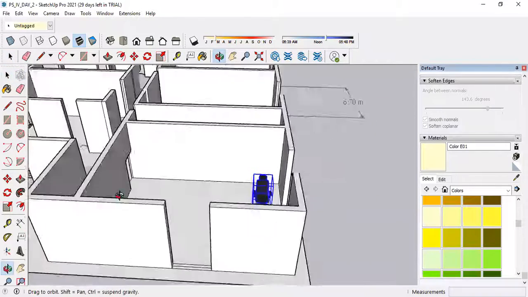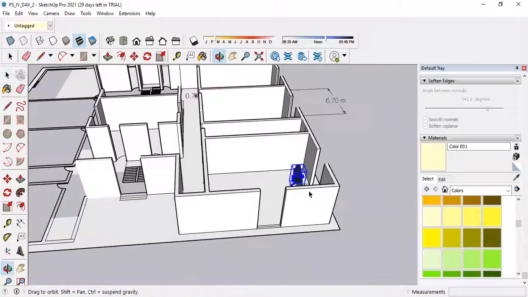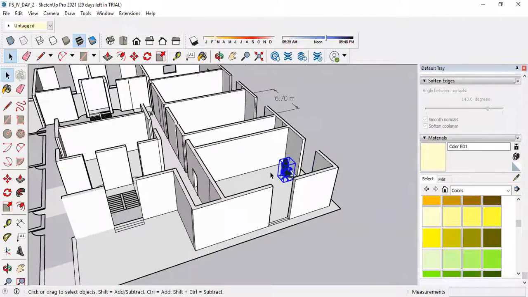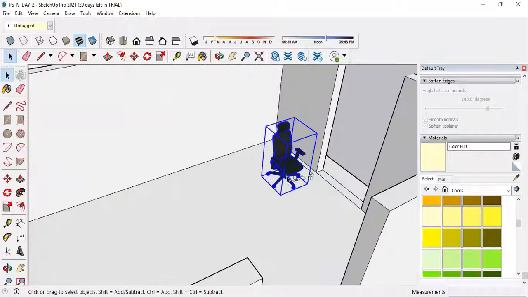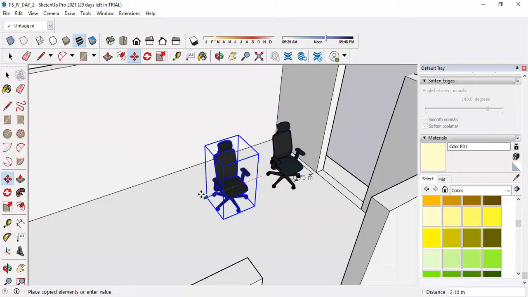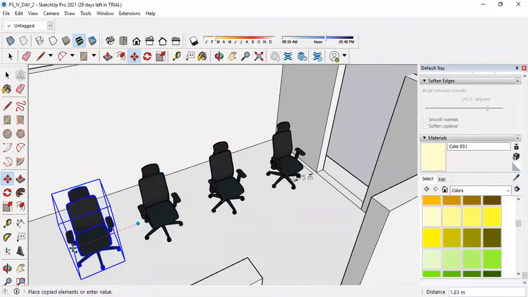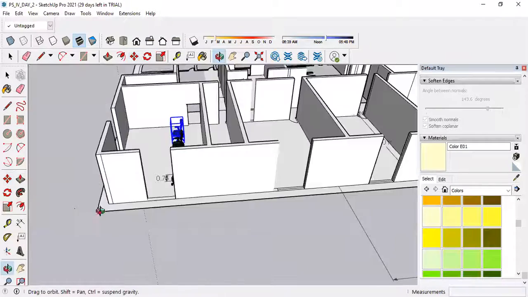If in the school there is a staff room or some office or administration building, you can make multiple copies of this chair and place them in the same line, so it will look good.